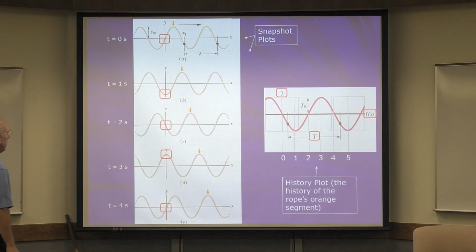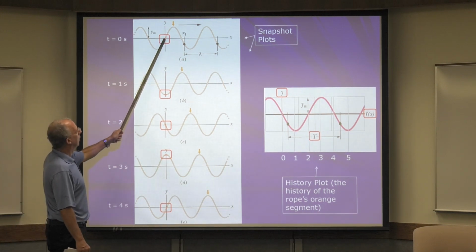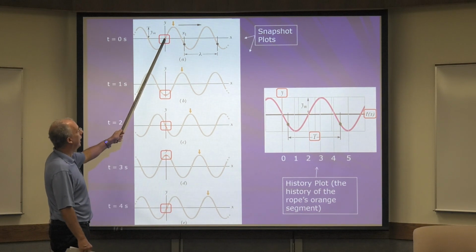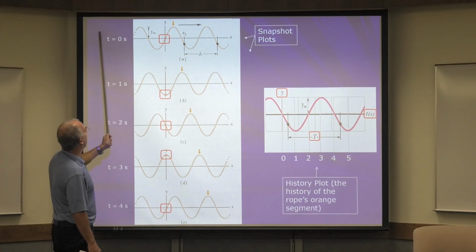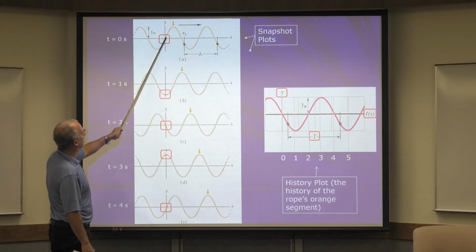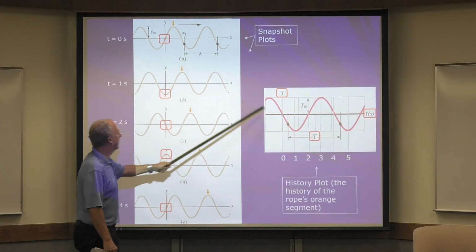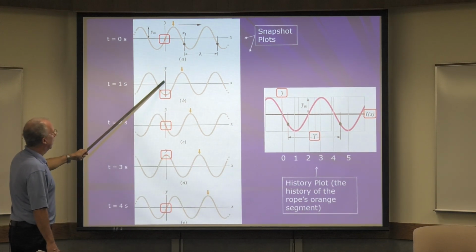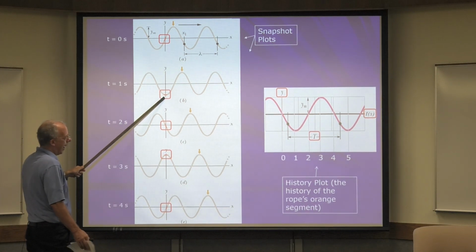We want to look at x equals 0. That's where we sprayed it. So x equals 0. At time equals 0, the spot is y equals 0. Time equals 1 second, our spot is at negative maximum.